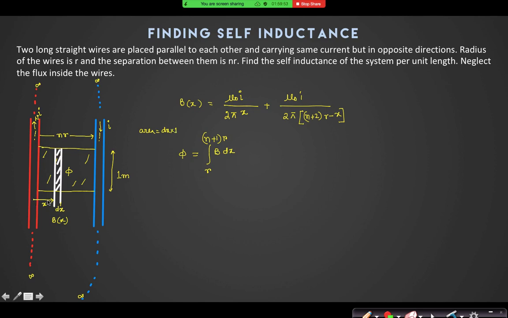I have taken x from the center of this wire. So mu naught I by 2 pi if I take outside, then it is dx by x plus dx by n plus 2r minus x. I'll integrate it from x equal to r to n plus 1r.